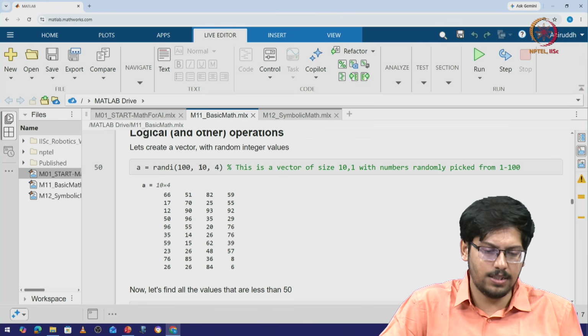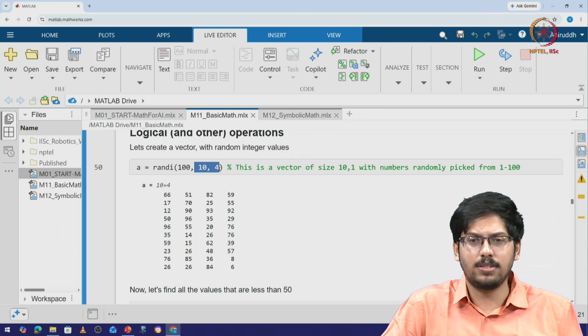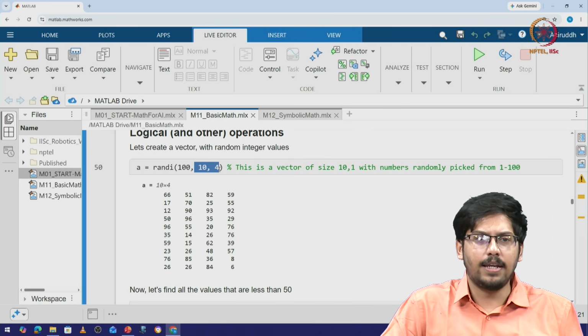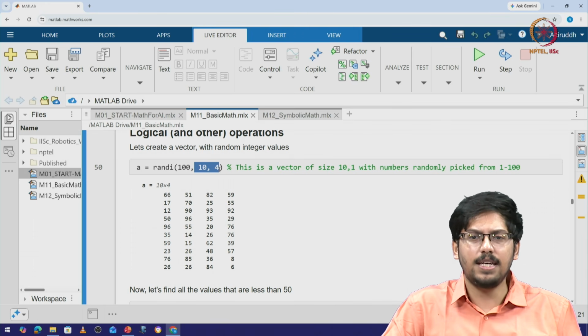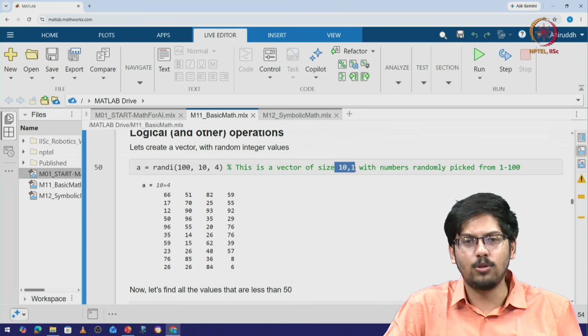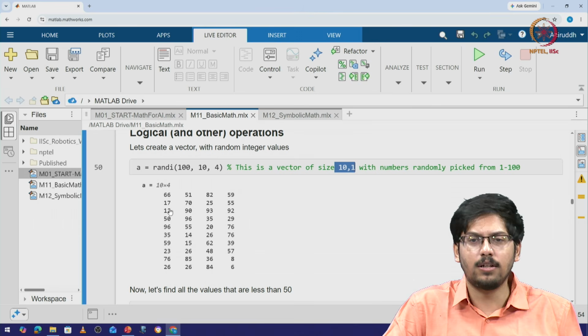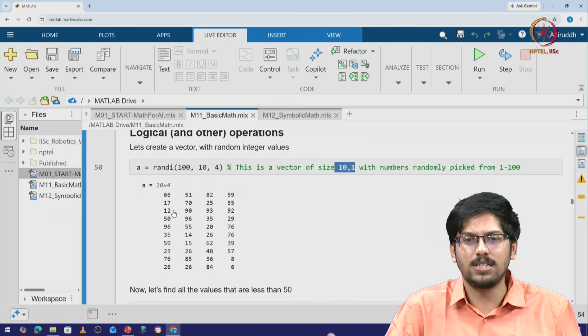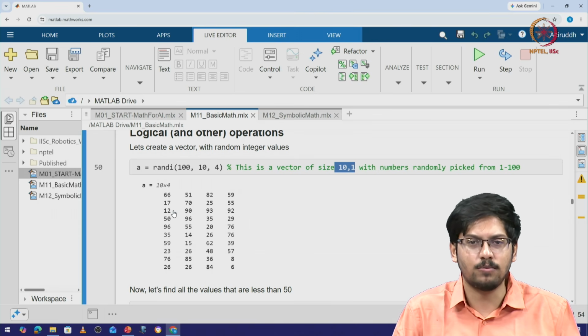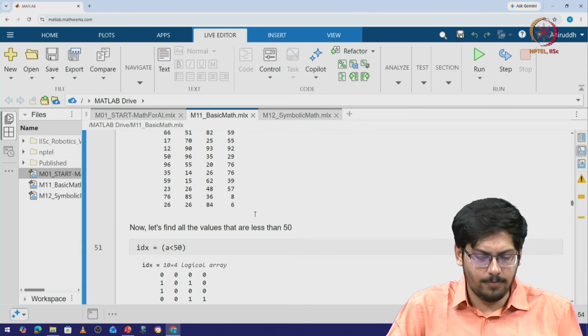Essentially what it is doing is, it is coming up with a matrix of dimension 10 cross 1, and it is initializing each element from 1 to 100. It would just initialize randomly any values from 1 to 100 and so on, right?